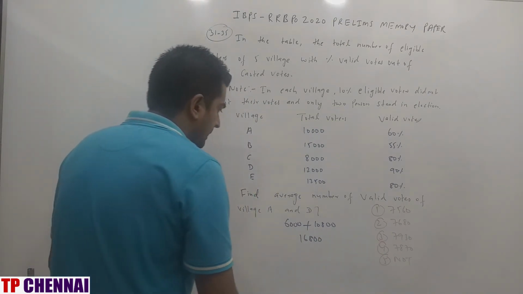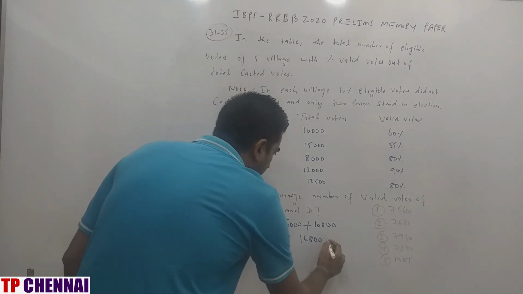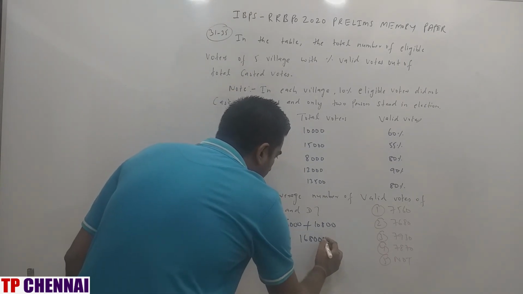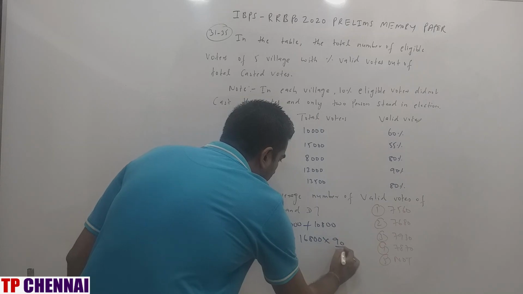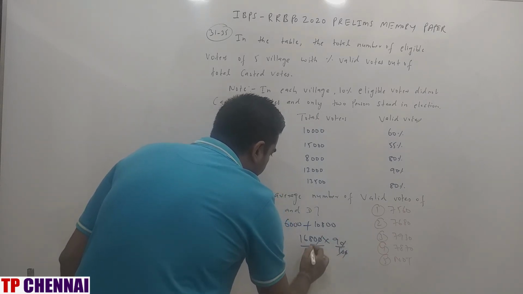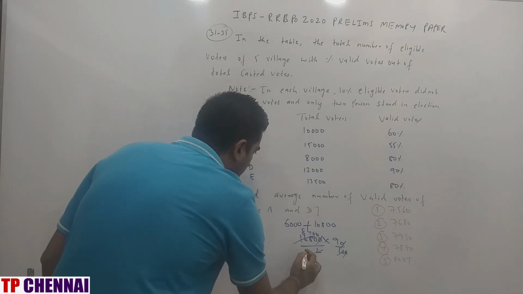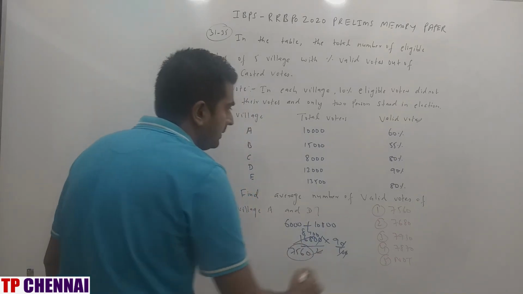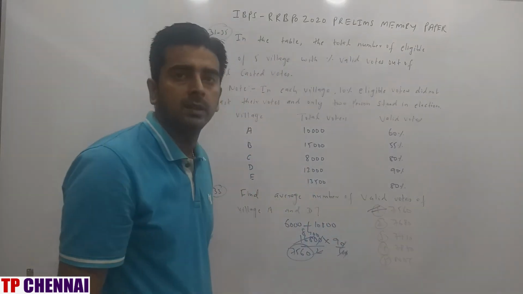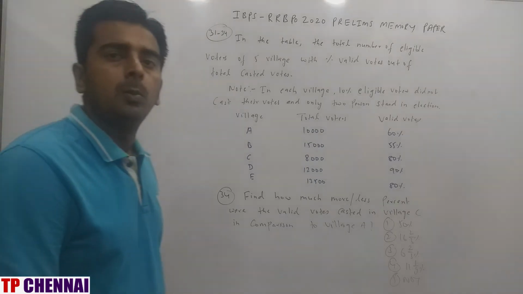And 90% is valid, right? So 90 by 100 by 2. 2 8s are, 2 4s are, so 0, 9 4s are 36, 9 7s are 63, 7560 is my answer, which is nothing but the first option. So I hope you are clear with the previous one.